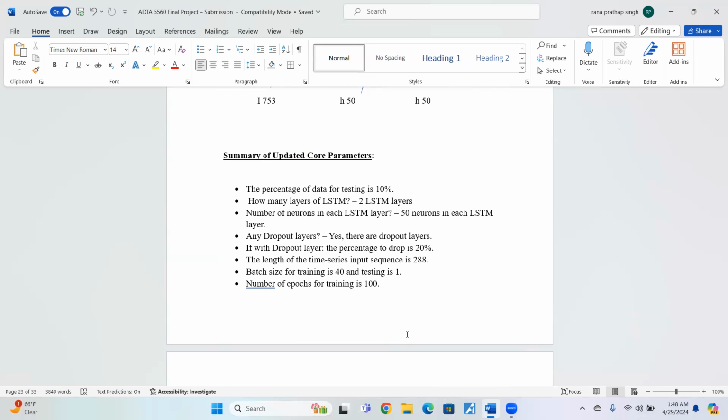Yes, there are dropout layers again, and the percentage to drop is 20%. The length of the time series input sequence is 288. The batch size for training is 40 and the testing batch size is 1. The number of epochs for training is 100.